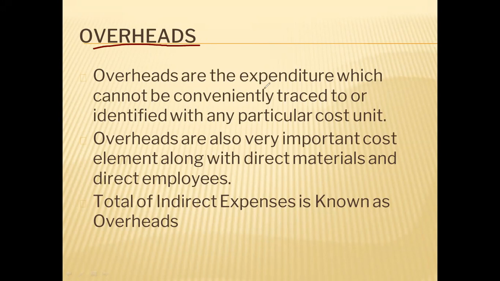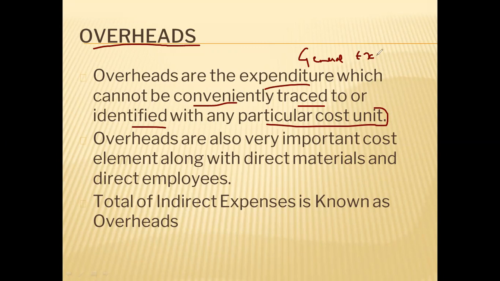Overheads are those expenditures which cannot be conveniently traced to or identified with any particular cost unit. Overhead means a general expenditure in a business. These are the common expenditures.